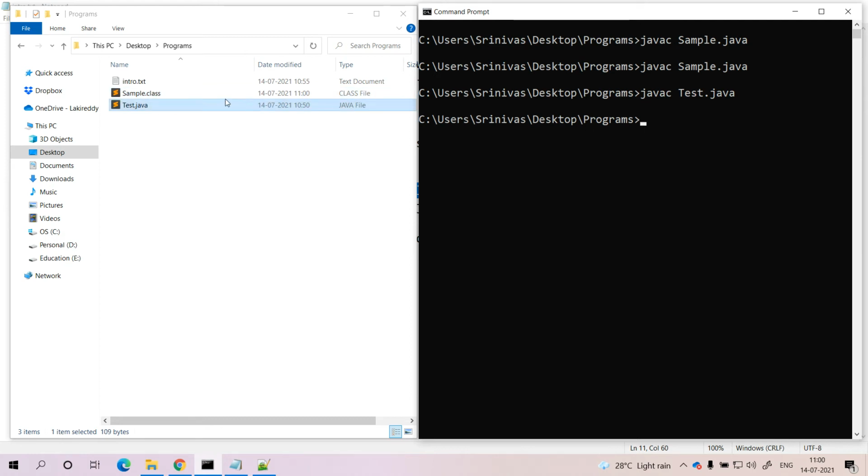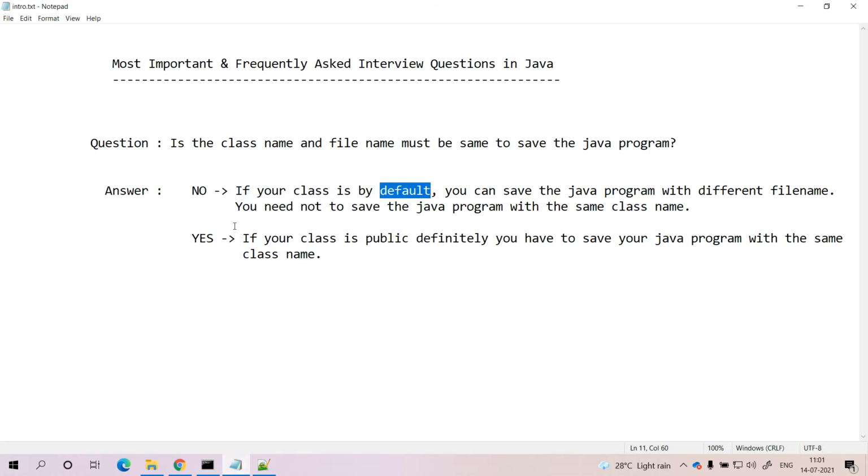At the time of running this program, please keep one important point in mind. That point is, we should not run the program with the help of test. Why? Because the class generated from test.java is sample, so at the time of running this program we have to use sample. Here the output that we are getting is welcome to Java. Very simple. So here you got the complete information related to the first answer.